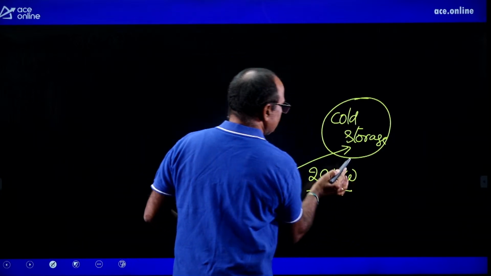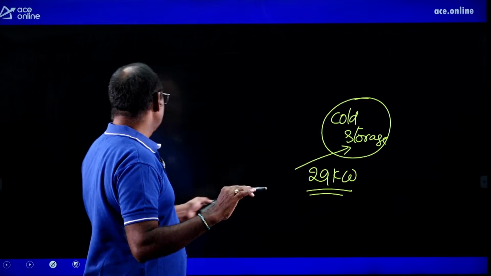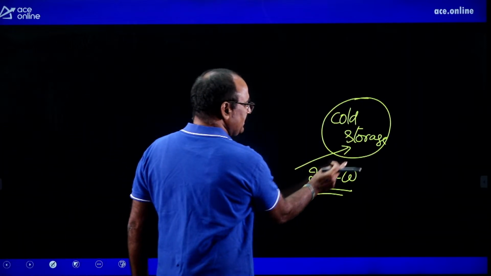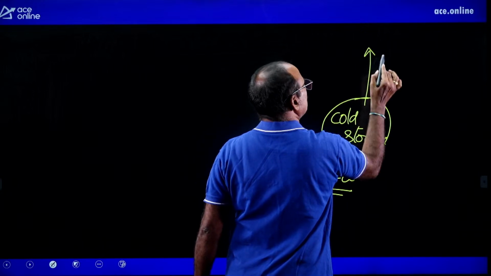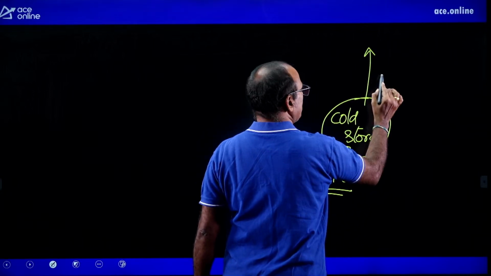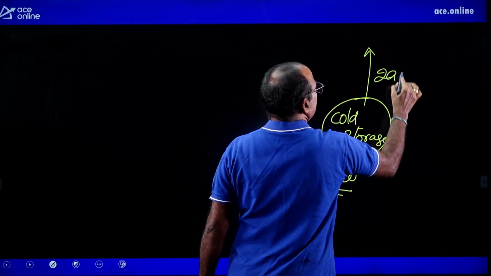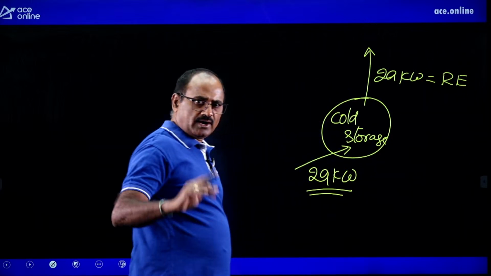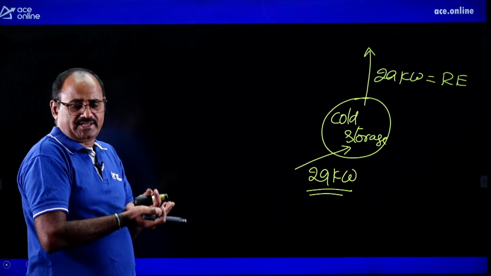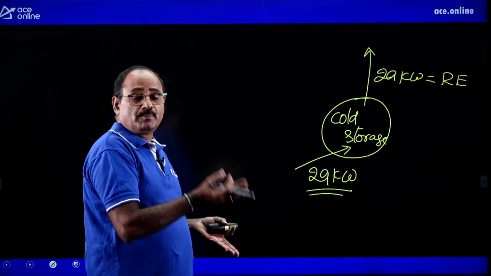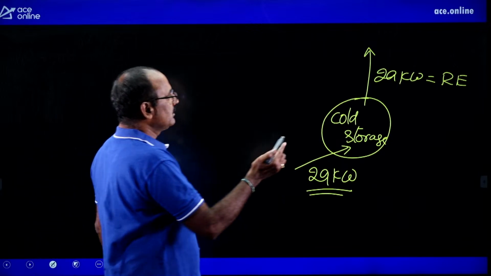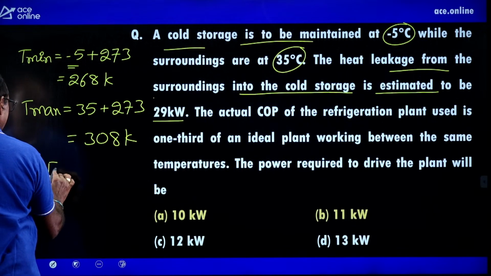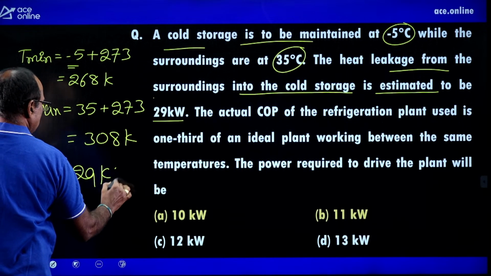If this much amount of heat is leaked into the cold storage, you cannot maintain the required temperature, that is minus 5 degrees centigrade. Whatever heat is leaked into the cold storage must be removed. How much heat is to be removed? The same amount to maintain the same temperature, 29 kilowatts. Therefore, this 29 kilowatts itself is the refrigeration effect. Whatever heat leaks into the cold storage must be removed to maintain the constant temperature. So the refrigeration effect is given indirectly, equal to 29 kilowatts.